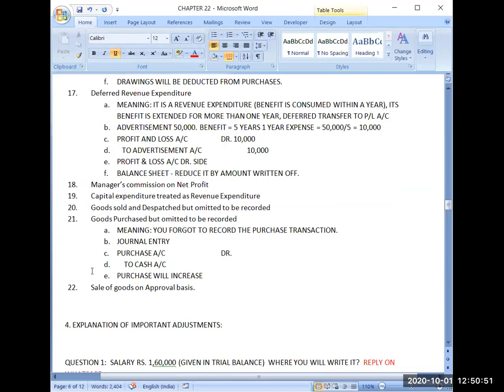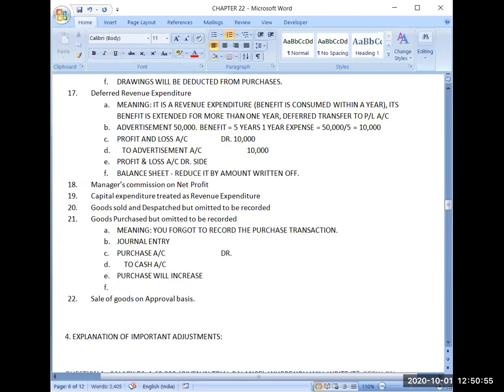Then in the second part, I am crediting the cash account. What type of account is the cash account? Yes, it is a real account.